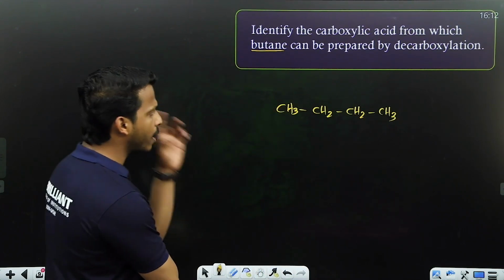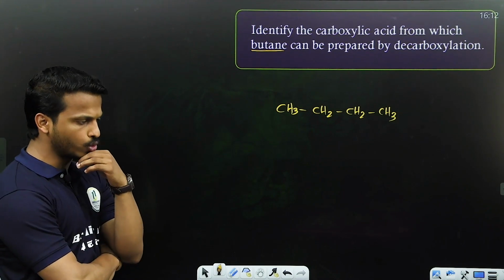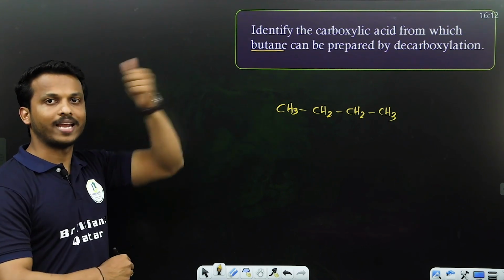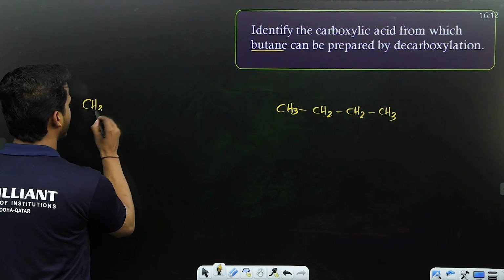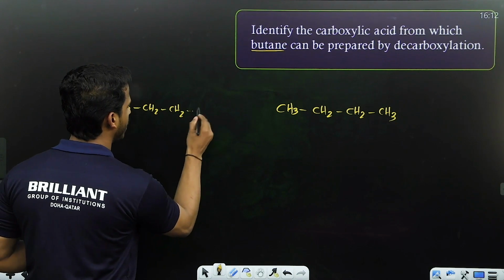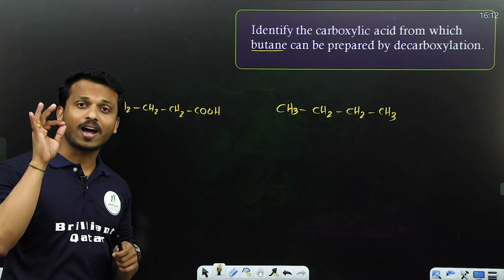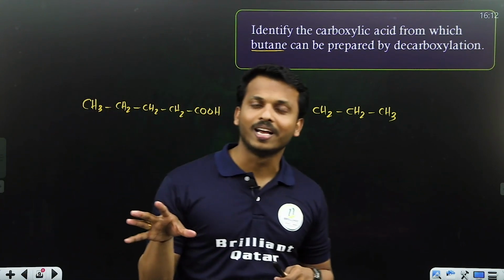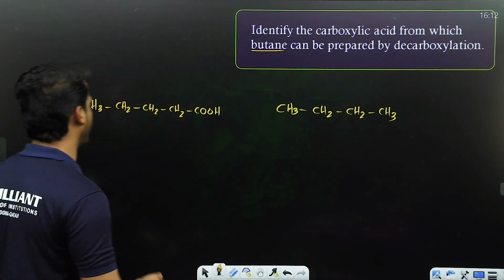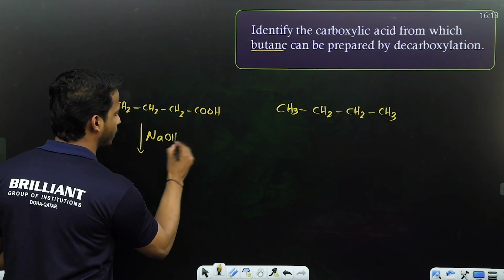If I want to get butane, which sodium salt of acid should I choose? It should have 1 carbon more. This is but, so it should be pent. So we can write CH3, CH2, CH2, CH2, COOH. This is pentanoic acid. But you know, decarboxylation does not start with the acid. Decarboxylation starts with the sodium salt of the acid. So what can we do there? To make the sodium salt, treat it with NaOH.